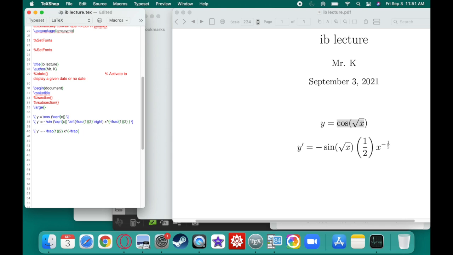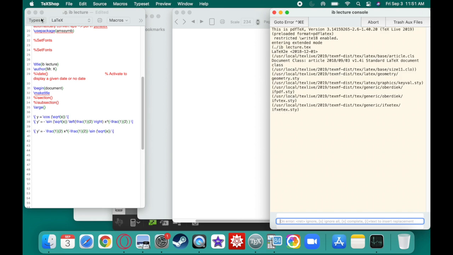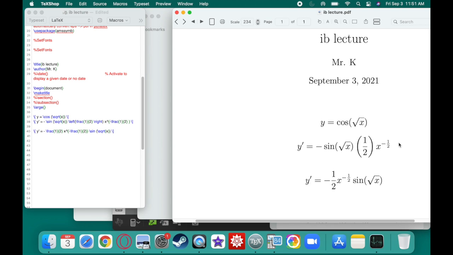Cool. x to the negative 1/2 power times the sine of square root of x. Sorry, I'm in the hall right now doing some bathroom duty. Yeah, so you clean it up. You generally want to put all your numbers out front and put your x values out front, and the sine is on at the end.